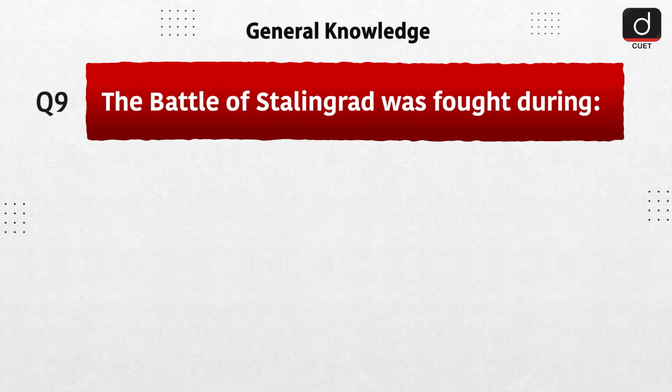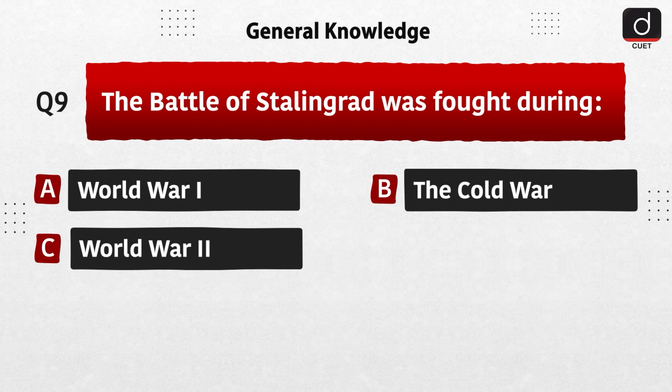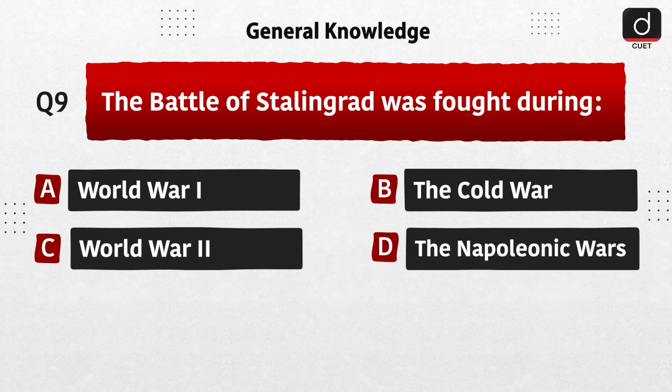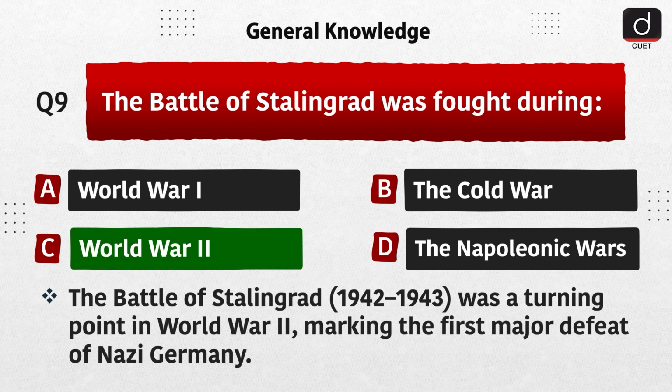Next question is, the Battle of Stalingrad was fought during option A, World War I, option B, the Cold War, option C, World War II, option D, the Napoleonic Wars. The correct answer is option C, World War II. The Battle of Stalingrad, 1942 to 1943, was a turning point in World War II, marking the first major defeat